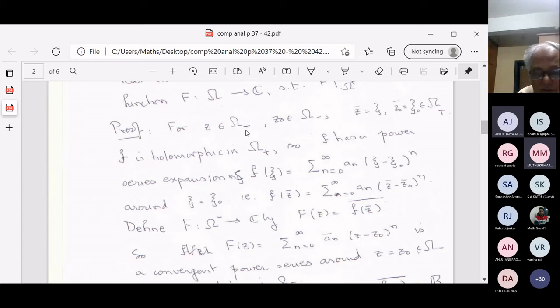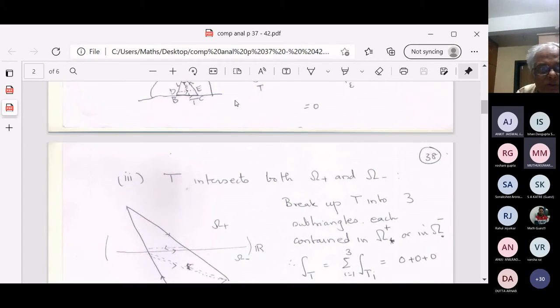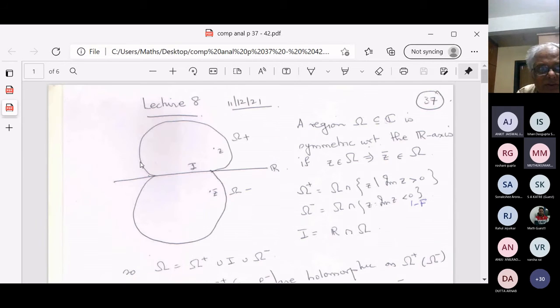So what you should think of is, in this picture, I'm given this omega plus, and you're given only a function on omega plus. I want to extend this function so that it is defined on omega plus union omega minus. Omega minus is the reflection of omega in the real axis. That means z is in omega if and only if z bar is in omega minus. This is the reflection.